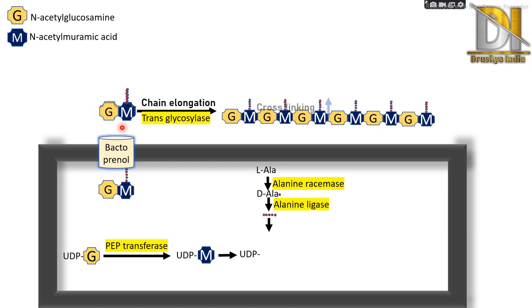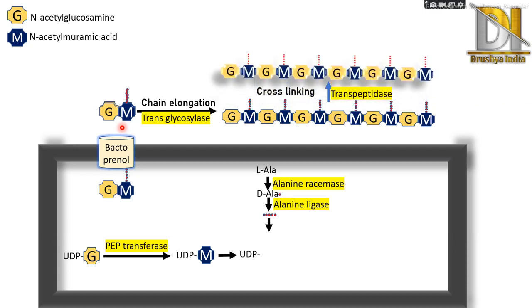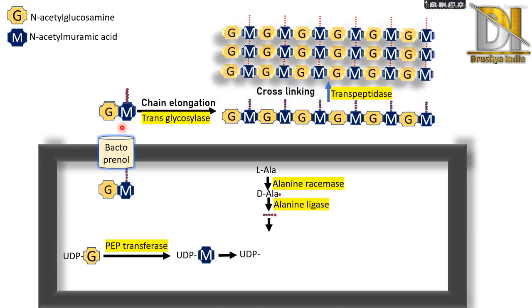Then this is a single chain. It undergoes cross linking with other chains in the presence of the enzyme transpeptidase, just like this, and this cross linking gives strength to the bacterial cell wall. And this is the overall process of cell wall synthesis, and our cell wall synthesis inhibitors act on various sites of this synthesis process.